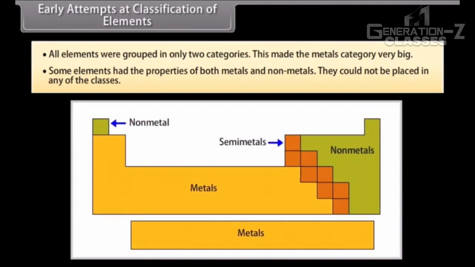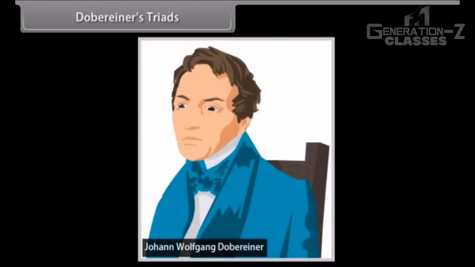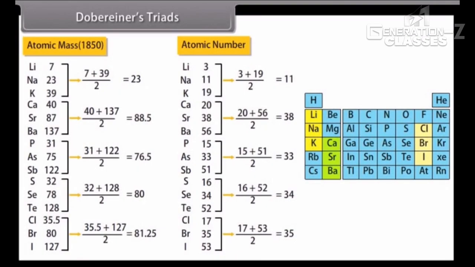This increased the need to identify some kind of pattern or regularity in the properties of the elements and then classify them. Dobereiner's triads. In 1829, Dobereiner, a German scientist, made groups of three elements, each based on their properties. He named them triads. He observed that the atomic mass of the middle element of a triad was equal to the arithmetic mean of the atomic masses of the other two elements.